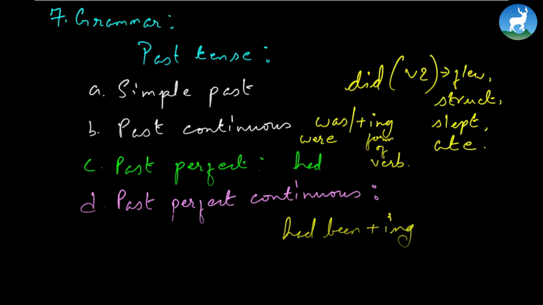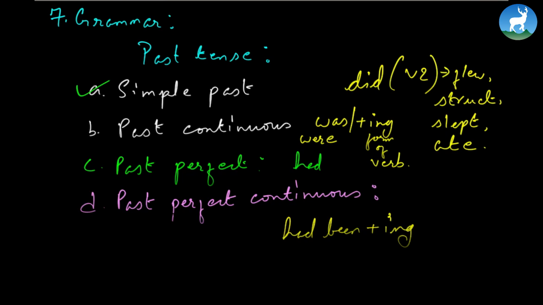Jack had been eating candies for the past 2 hours, meaning since the past 2 hours he had been eating candies. Our school had been leading the score in the basketball from the very beginning. So they're all examples of past perfect continuous. But here we're now basically focusing only on simple past.